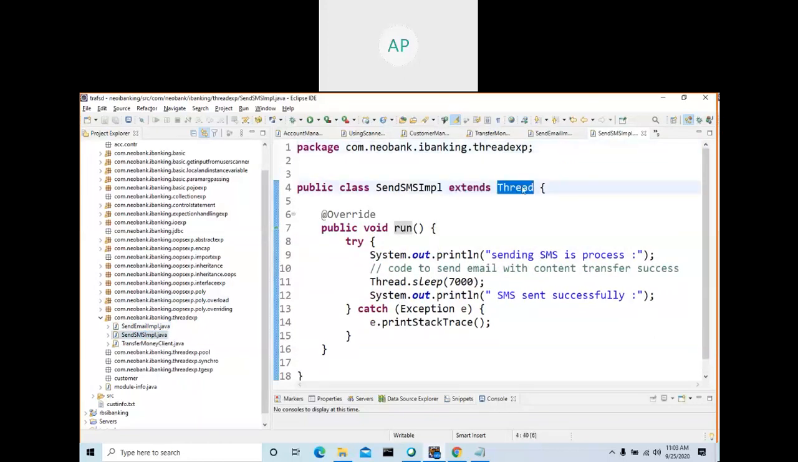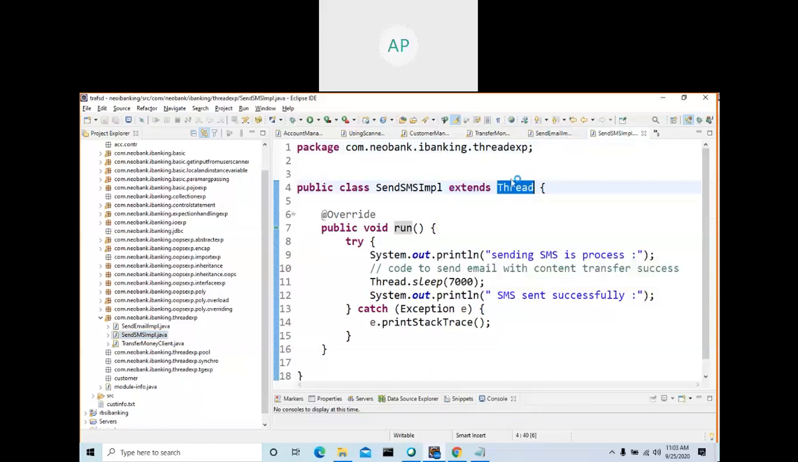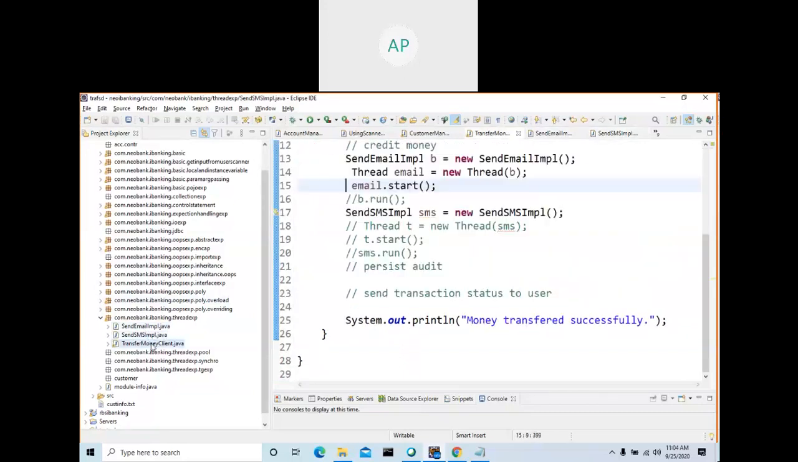See here, I created another one, by extending Thread. Either way, you can create a thread. The preferred way is using the Runnable interface. Why? Because if you want to extend some other class, then you cannot use this approach. You can extend only one class, but you can implement more than one interface. So anyway, we call this a thread class.